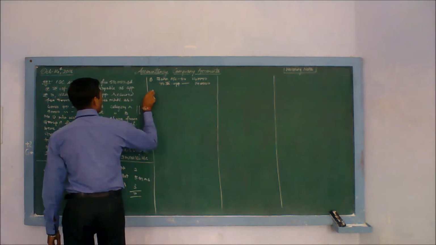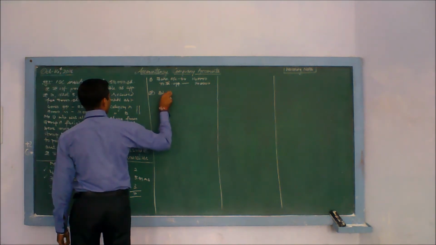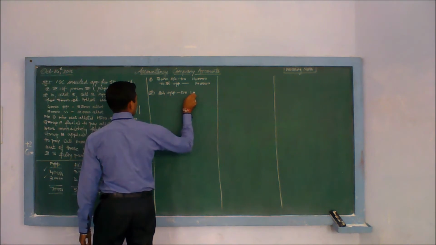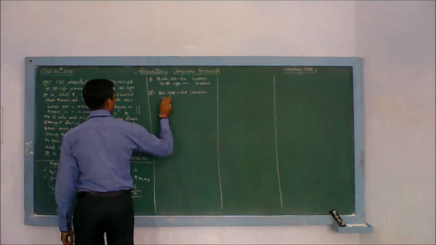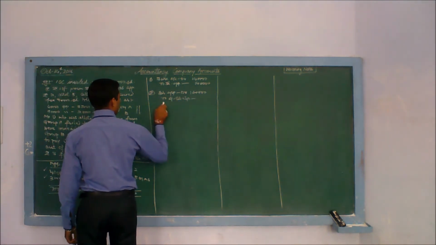Being application received, surplus applications are there, so we have to settle everything at journal entry number 2. Share application account debit 1,40,000 to equity share capital as well as to share allotment.